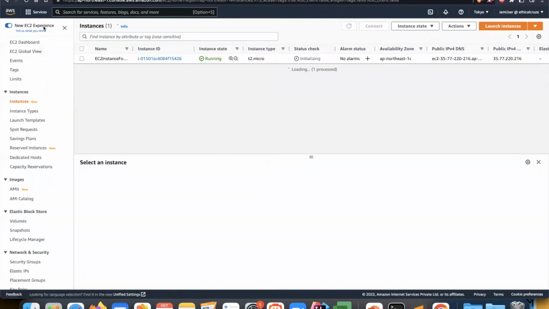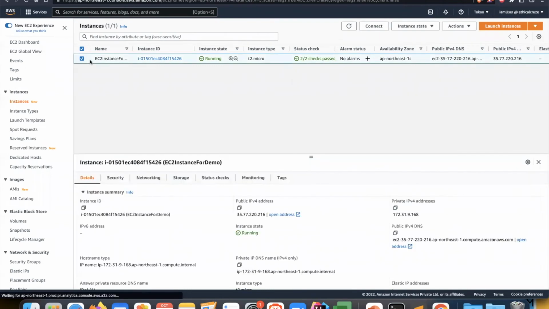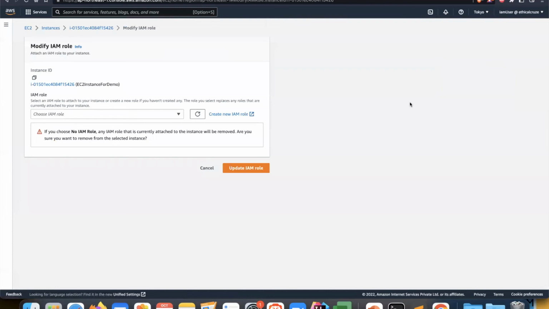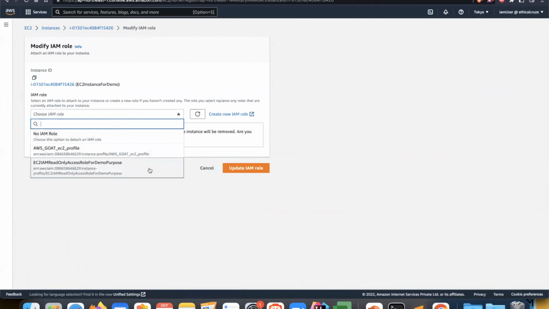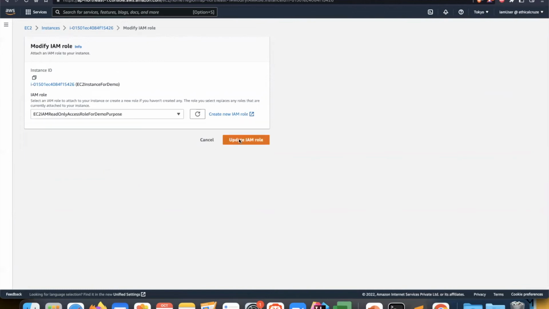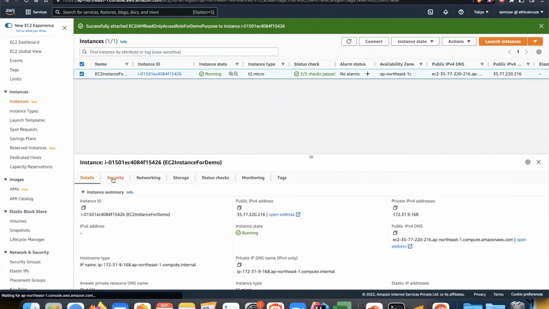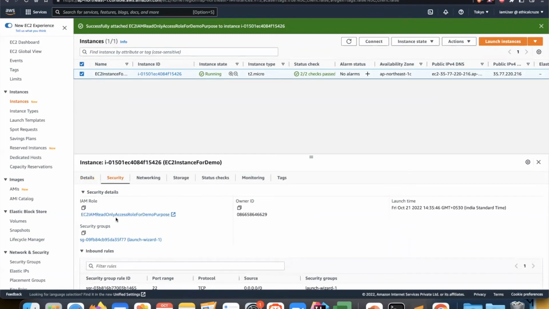Let's go to these instances and select the instance. Under Actions, under Security, I'll click on Modify IAM role. I'll see if there is an existing IAM role present. And yes, there is one, EC2 IAM read only access for demo purpose, which we created in our last video. I'll select this particular IAM role and click on Update IAM role. Then I'll go to Security, and I can see this role is now present in the IAM role section. Now I'll go back to this EC2 Instance Connect and run the same command again.